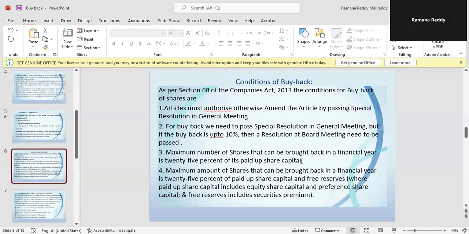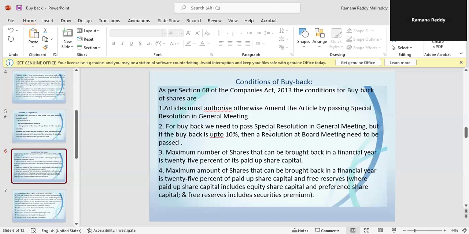The maximum number of shares that can be bought back in a financial year is 25% of its paid up capital. The maximum amount that can be bought back in a financial year is 25% of paid up share capital and free reserves, where paid up share capital includes equity share capital and preference share capital, and free reserves include securities premium.